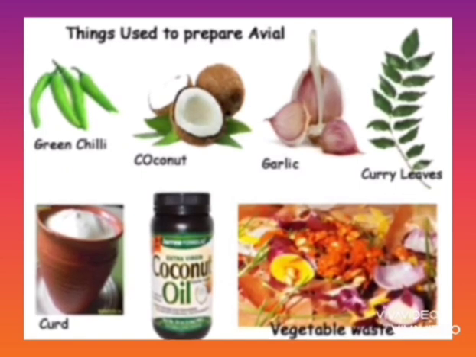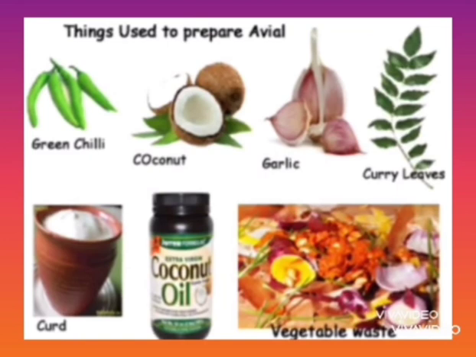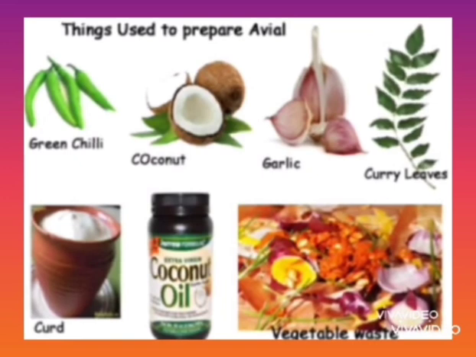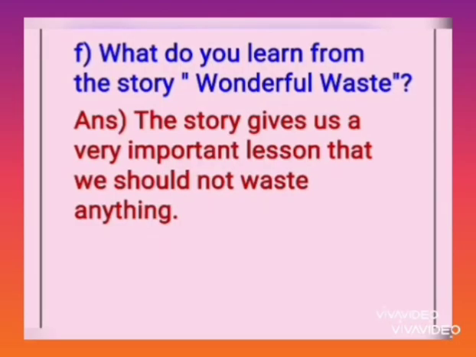All of you know how the cook used these ingredients one by one, and how he made a paste out of some of these ingredients, and then added them step by step to make the wonderful dish avial. And this is the way the new dish, the fantastic dish of Kerala, avial, was made.